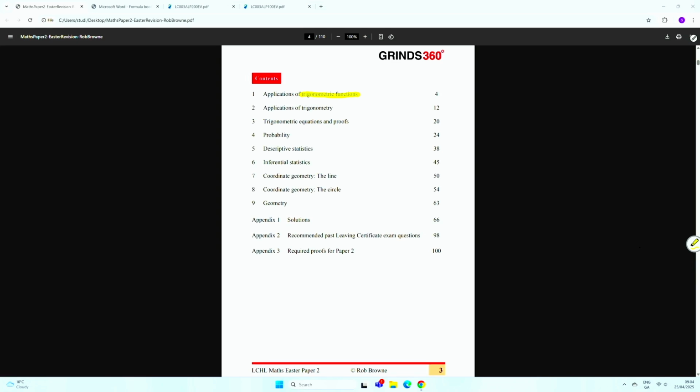We'll have a quick look at the equations and proofs, and I'll do 1 or 2 of the questions on diagram-based trigonometry, showing you some long questions using sine rule and cosine rule to solve triangles. I'll then have a quick look at some of the probability. There's a sample question for a lot of the probability there, and then we'll take a quick look at the line and circle.